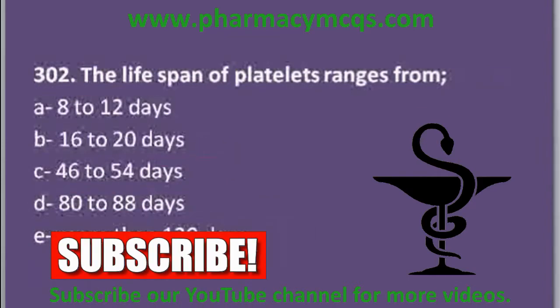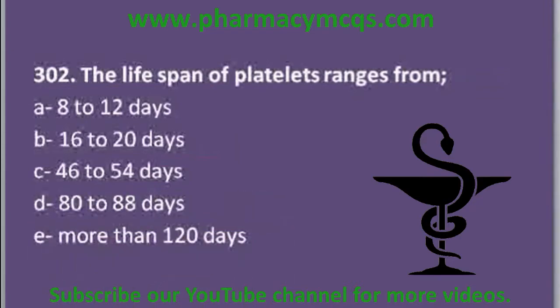Our second MCQ: the lifespan of platelets ranges from option A, 8 to 12 days, option B, 16 to 20 days, option C, 46 to 54 days, D is 80 to 88, and the last option is more than 120 days. Actually the lifespan of platelets ranges from 8 to 12 days.